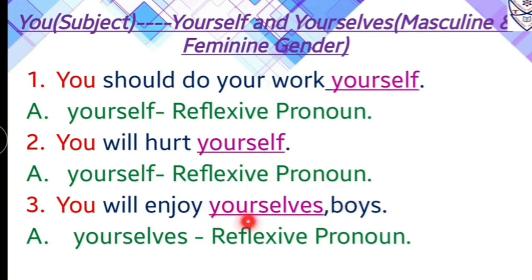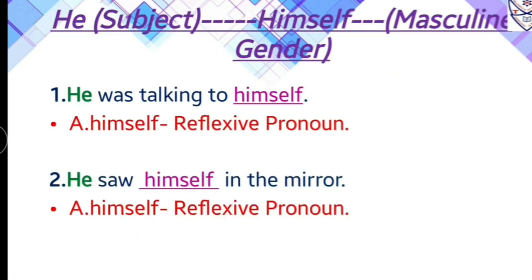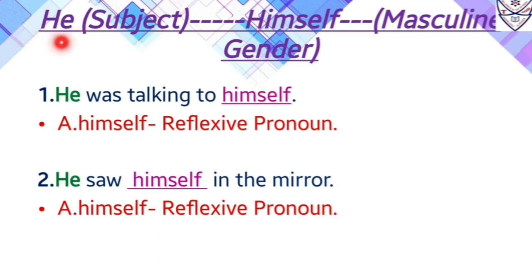So yourselves is used as a reflexive pronoun as an object in this sentence, and before this reflexive pronoun there is also a verb, and that verb is will enjoy. So we can say that yourselves is used as a reflexive pronoun in this sentence. So with you in singular form we use yourself, and with you for plural form we use yourselves. Now he is a pronoun which is used as a subject. Now with he we use himself as a reflexive pronoun.